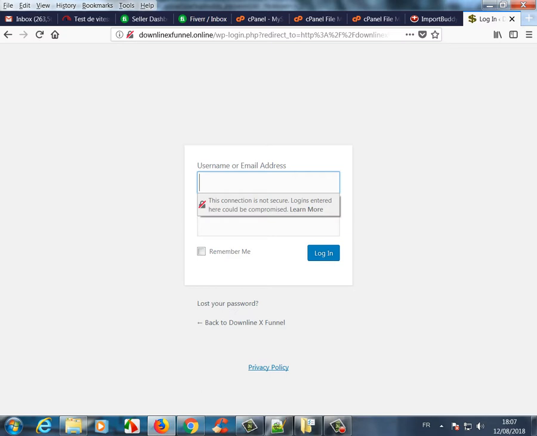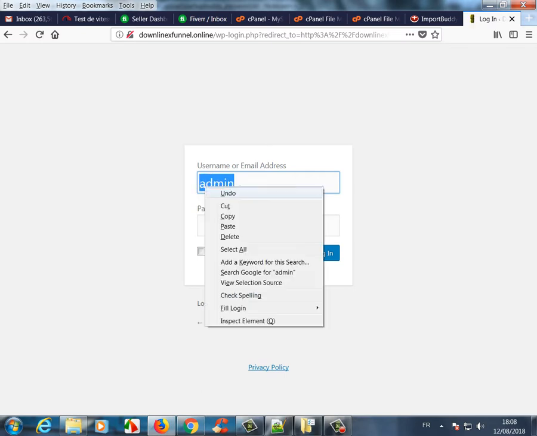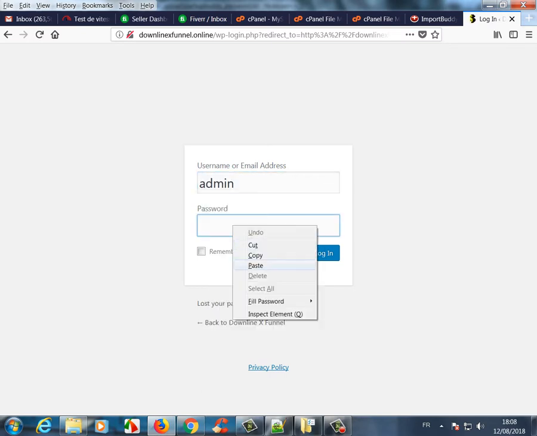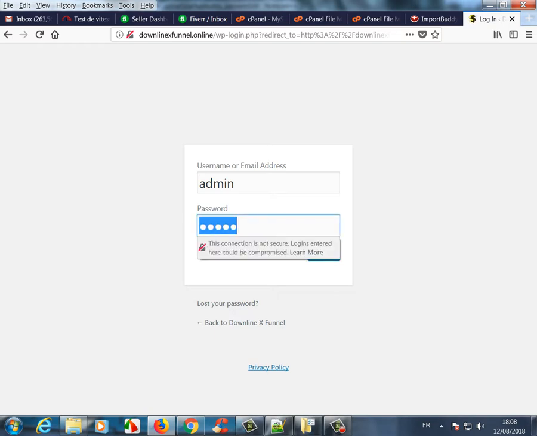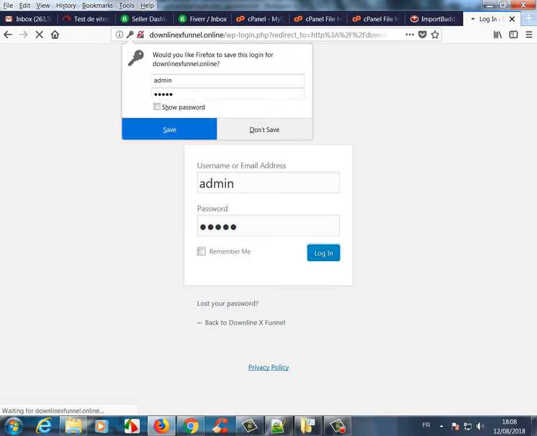The default admin username is admin and the default password is pasted. When we are logging in, we can change this admin password and make sure we put a more secure password on our admin dashboard, and we click login.